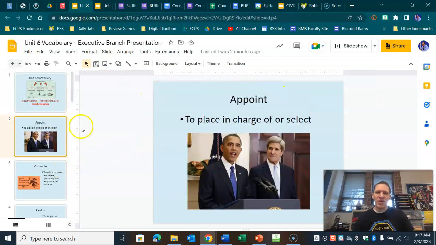The first word is appoint, and appoint means to place in charge of or select. So the president will choose members of the cabinet and Supreme Court justices, other ambassadors, and diplomats, and they have to be approved by the Senate.